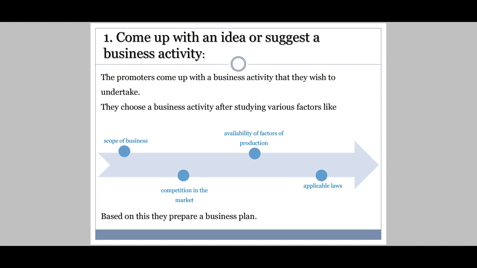Competition in the market, who all are my competitors, I'm going to see this also. Then availability of factors of production. If I'm going to produce a product, what all factors I need for the production, are they available or not? And lastly, what laws are applicable to such production.